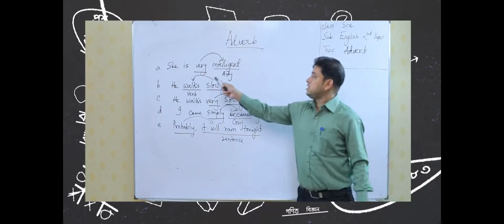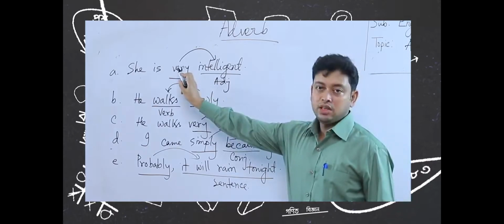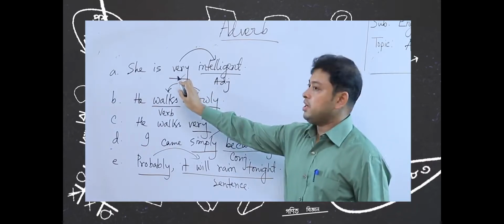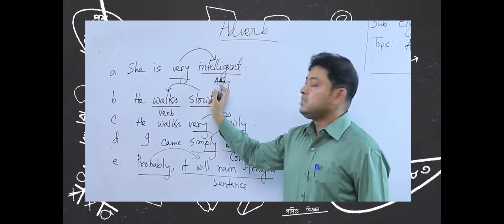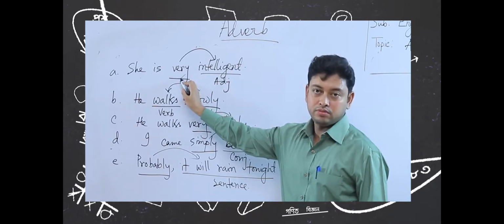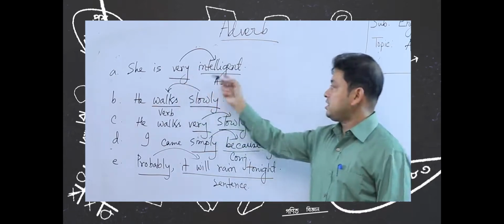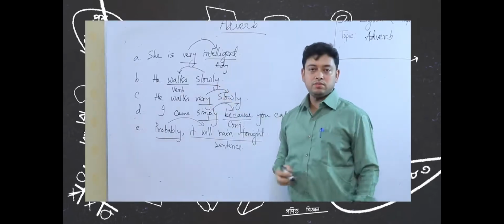Number 1 is, she is very intelligent. In this sentence, very is modifying the word intelligent. As intelligent is an adjective, so very becomes an adverb, because it is modifying an adjective. Another is, he walks slowly. Here the word walks is a verb. Now, the verb is being modified by slowly, that is why slowly is an adverb.